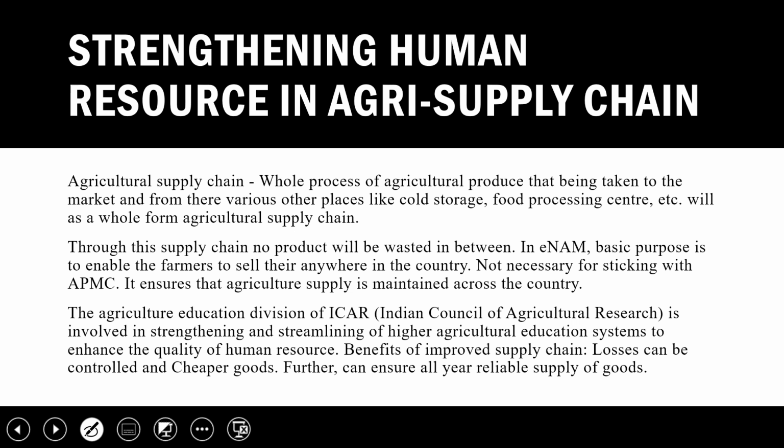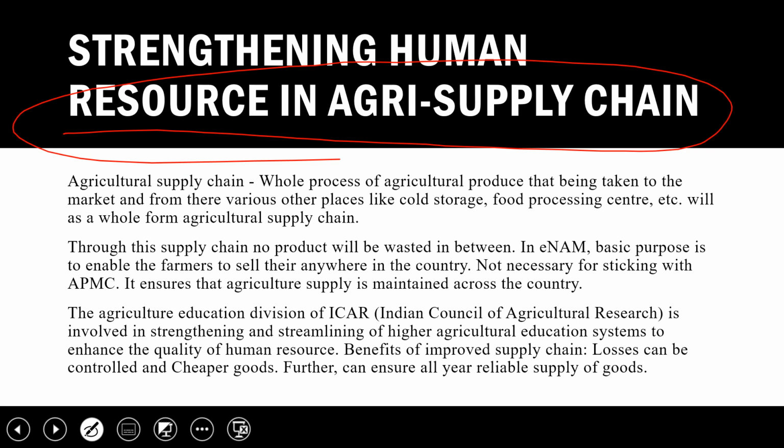So, strengthening human resource in the agriculture supply chain. So what is the agriculture supply chain? Agriculture supply chain is nothing but everything required from production of the crop to sending it to the market, and the whole thing is known as supply chain. Like the whole process of agriculture produce being taken to the market, and from there to various places like cold storage, food processing center, packaging and all, whatever things are required to make your product sell in the market, all things will come under the agri supply chain.